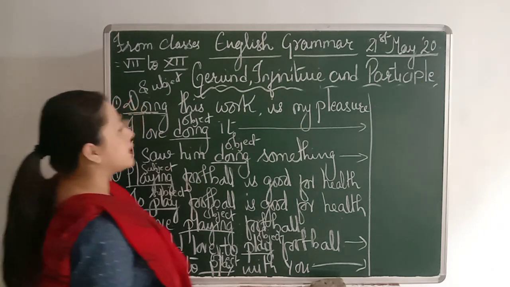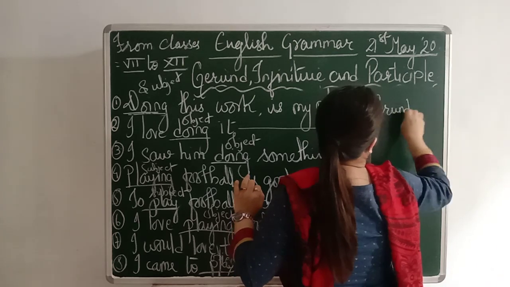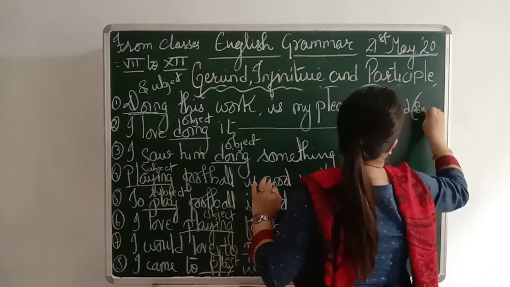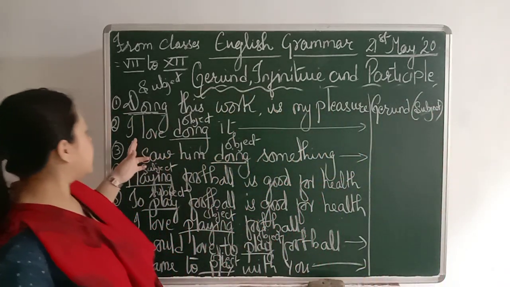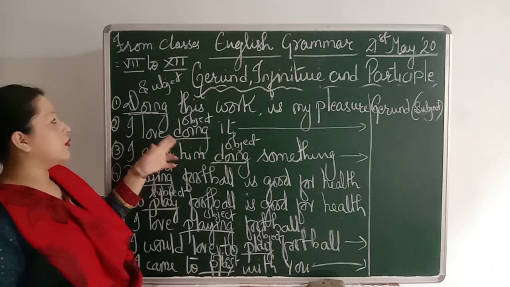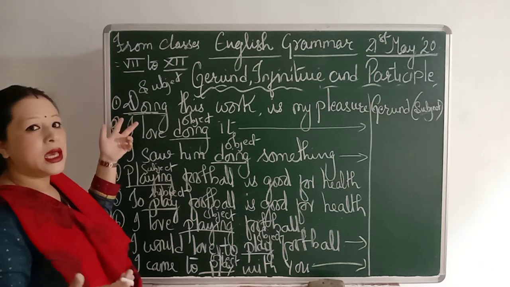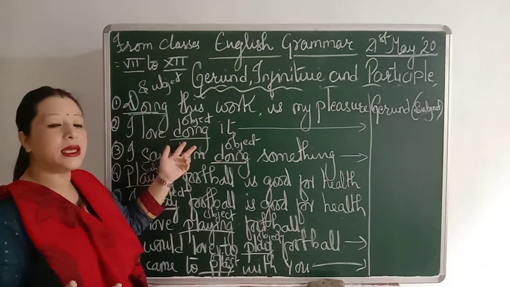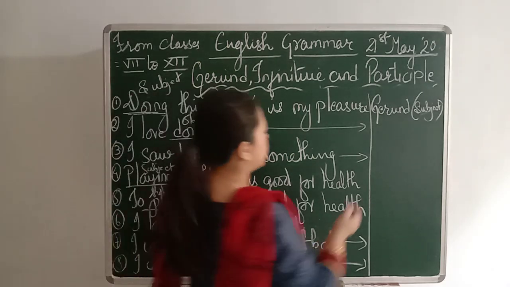So you can say this is a gerund, a gerund subject. Okay. So the next sentence is I love doing it. In the first sentence the doing word was in a subject place, and in the second sentence you find the same word in an object place. So this also becomes a gerund object.